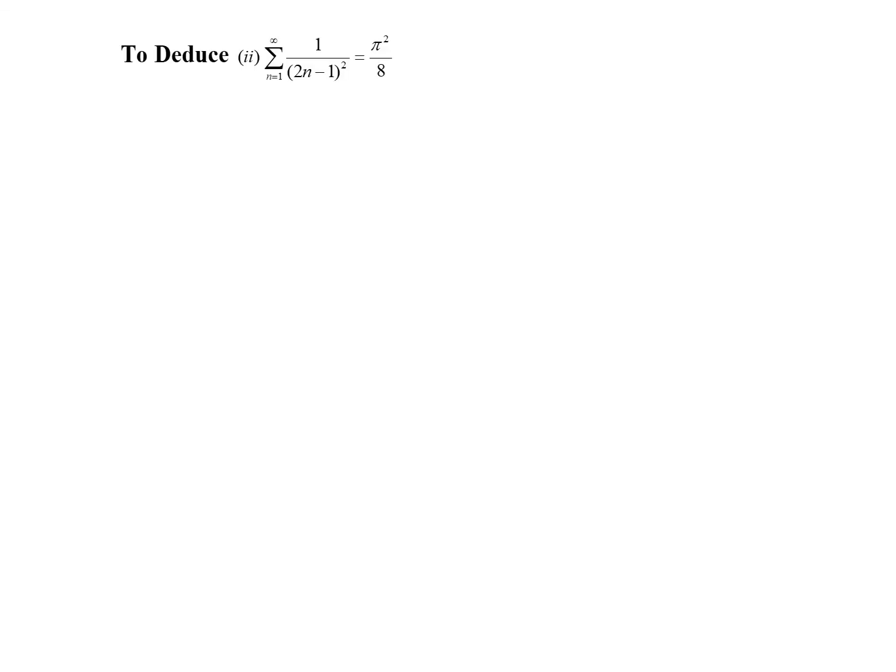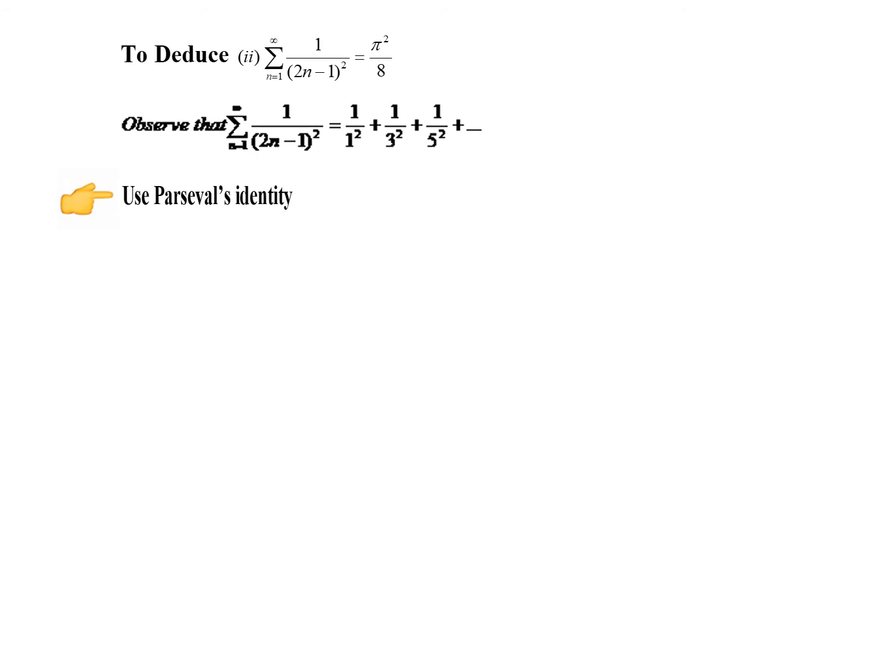Let us see the second deduction. Here we have summation n equal to 1 to infinity 1 by (2n minus 1) squared equal to pi squared by 8, which we need to get. Now when you look at this series and expand it, what do we get? 1 by 1 squared plus 1 by 3 squared plus 1 by 5 squared, etc. Because 2n minus 1, as you all know, represents odd integers. So we need to find the value of this series.